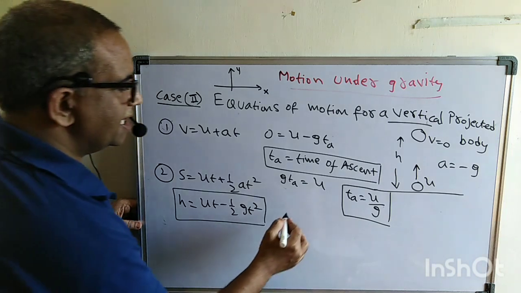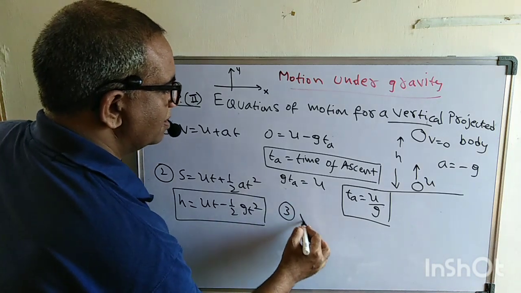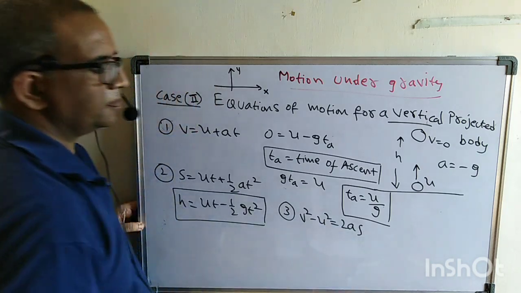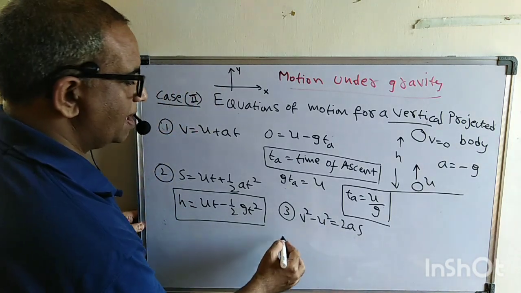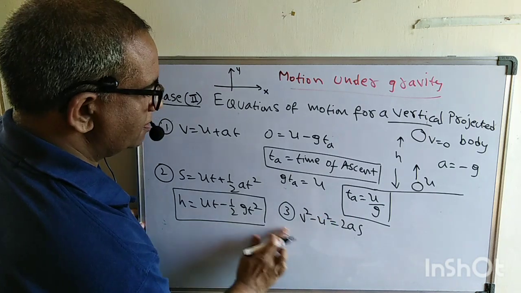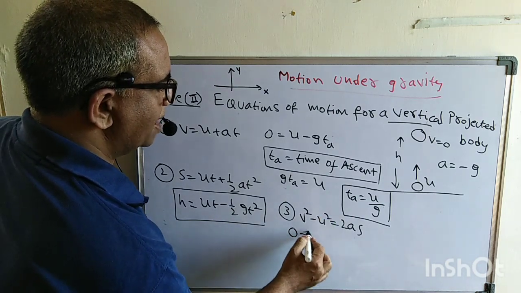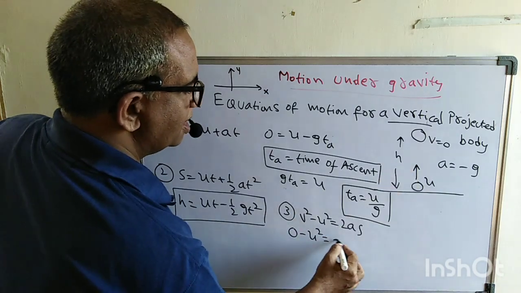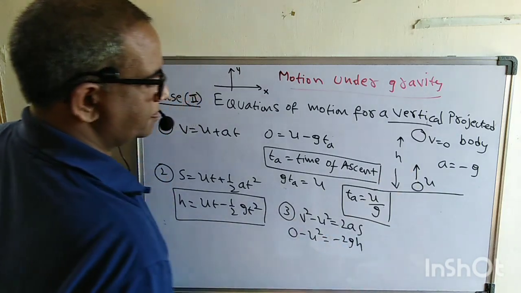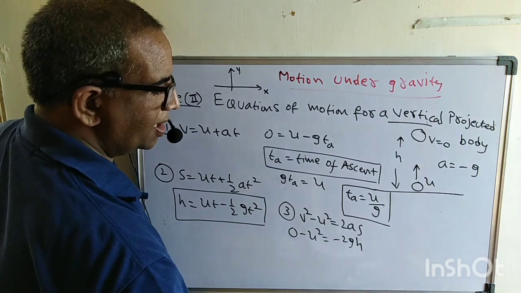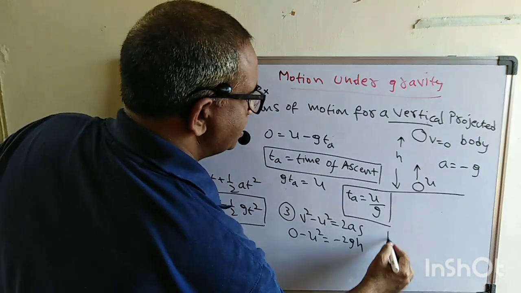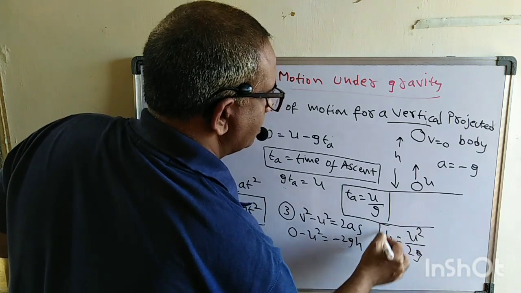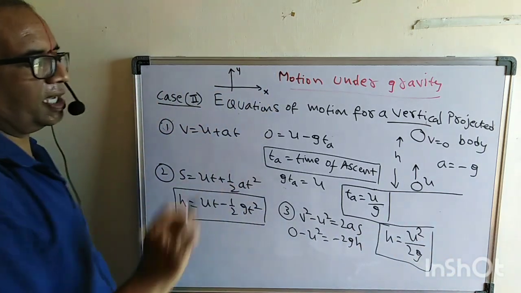Now see the third equation. What is the third equation we have? v square minus u square equal to 2as. So v square is 0. Then 0 minus u square equal to, acceleration is negative there, therefore minus 2gh. So what is the h here? h is nothing but u square by 2g.